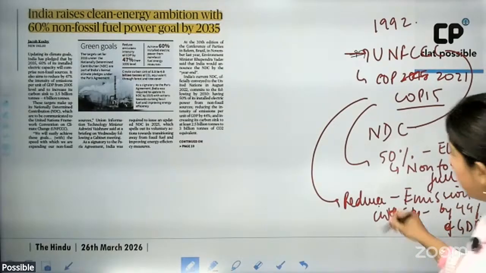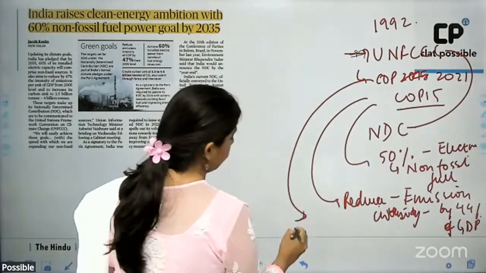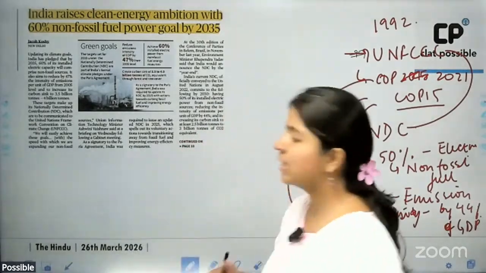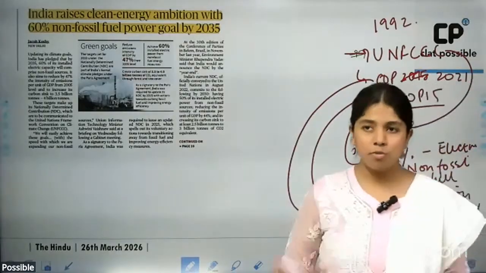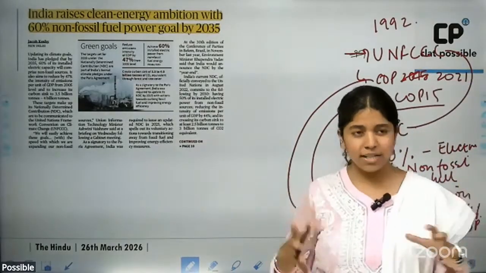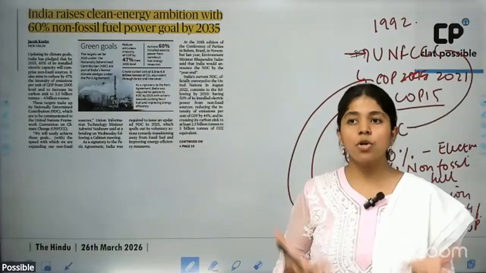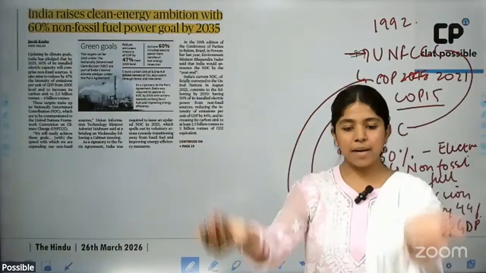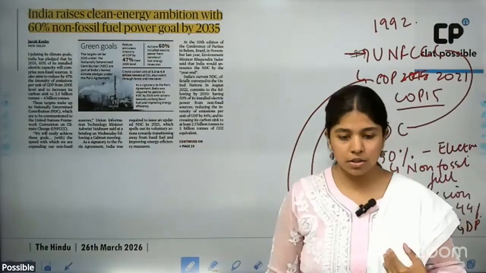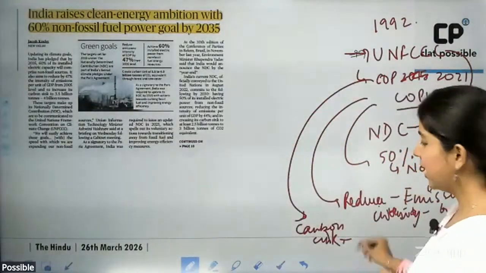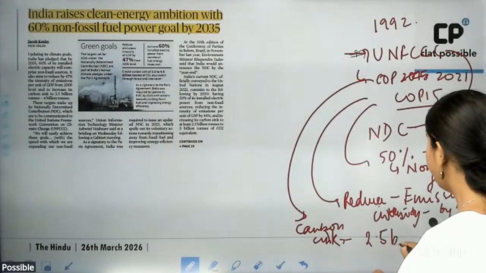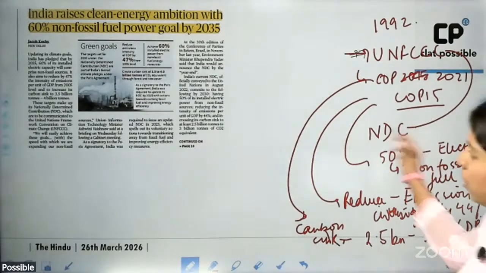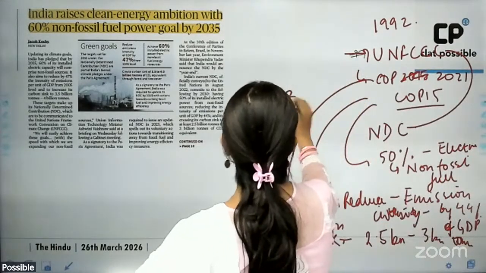The third one that India had aligned was to create a carbon sink. What is a carbon sink? A carbon sink is basically an area which the government had to outline, and mostly it aligns with major patches of forests in the country, which could trap the extra carbon dioxide in the atmosphere and replenish the carbon dioxide with oxygen. India sought to create a carbon sink of 2.5 billion to 3 billion tons. This was India's goal, and all of this India wanted to achieve by 2030.